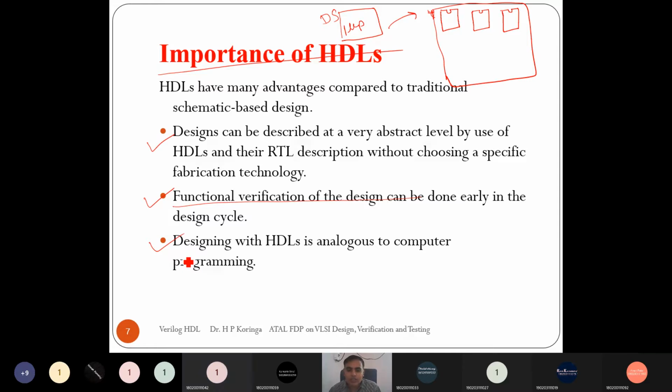Okay, then the third advantage of HDL is that design with HDL is analogous to a computer program. Suppose you want to develop some software, we write a program for that. Similarly here, if you want to implement any digital system, we describe the specification in terms of programming. So that is easy, right? It's quite difficult to work directly at the lower abstraction level.